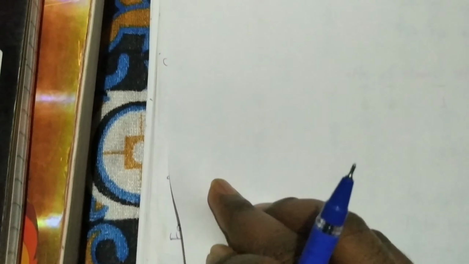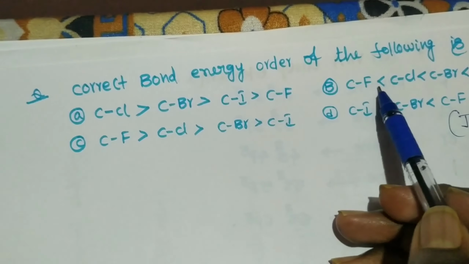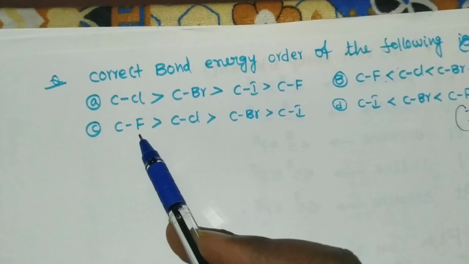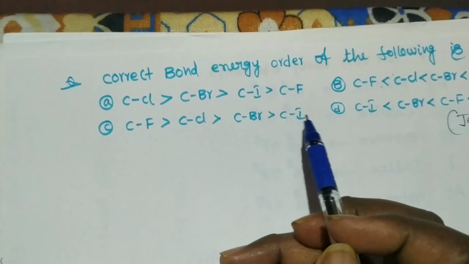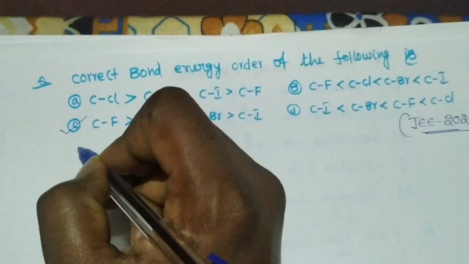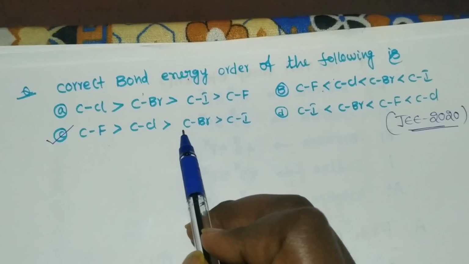See which option: here C-F is there, and here C-F is there. This one is less than, this one is greater than. So C-F is greater than C-Cl, C-Br, C-I. This is the correct option for this question.